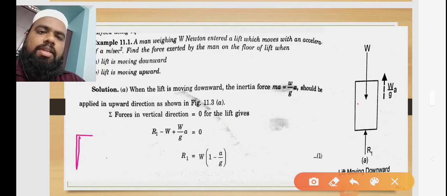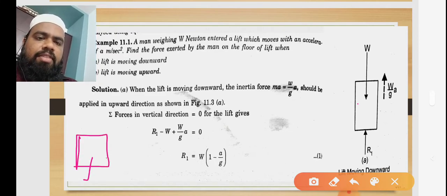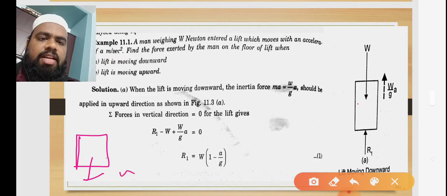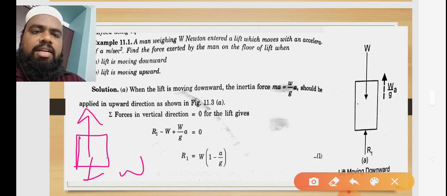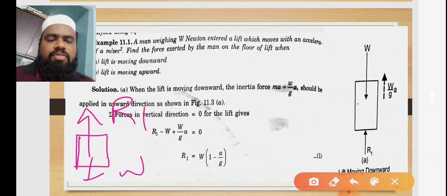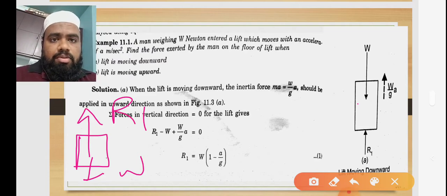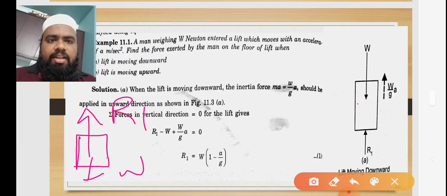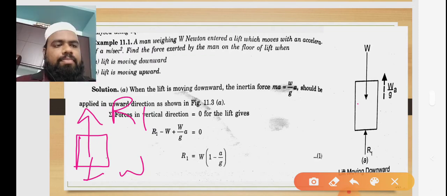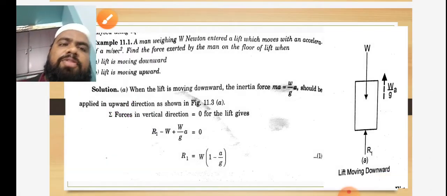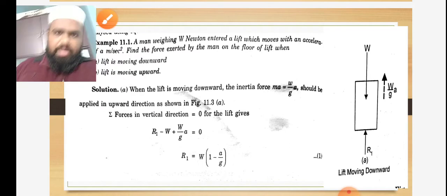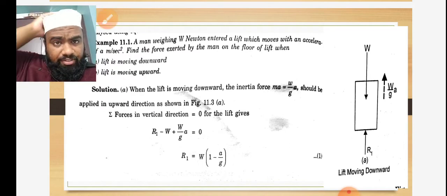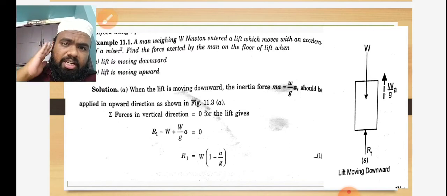Okay, here it's a lift. The weight of the person acts downwards, and the tension in the cable acts upwards, which will protect it from falling. Okay, W and R1. What is the net force acting on the body? I mean, the net force acting on the lift. So downward weight, upward R1.